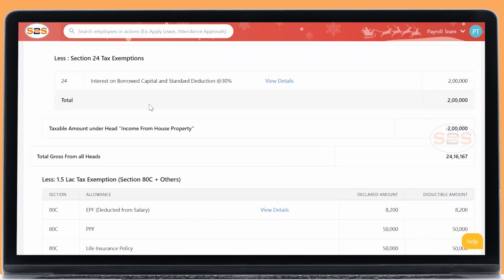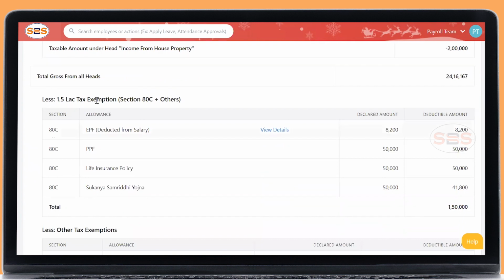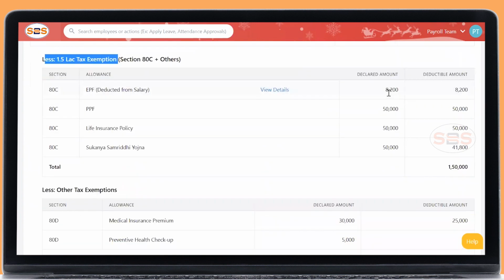Coming to the 80C section, where you have declared 1.5 lakh, right? From that, this PF has been auto declared. This PPF, whatever is considered, LIC has been considered. This has been considered. Why have I declared only 50,000? Why is it considered 41? The maximum limit is 1.5.